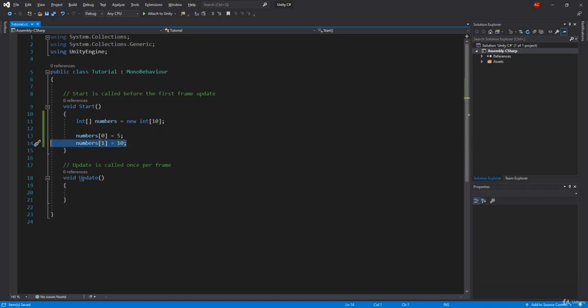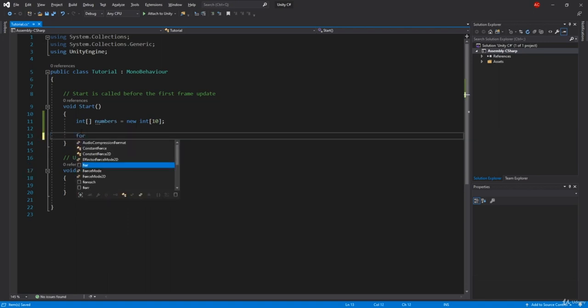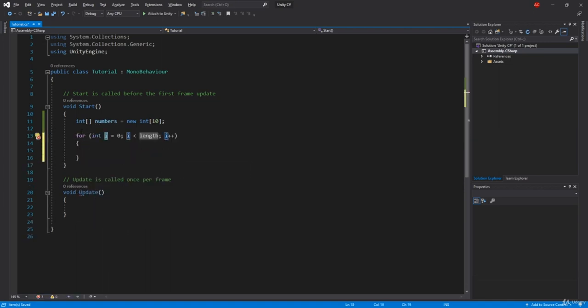So what we can do about it is use something we learned in our previous lesson, which is the for loop: for int i equals 0, and i is less than numbers.length. Of course, 10 will work as well, but numbers.length is better and more practical coding, because if I change the array size to 5, 15 or 100, then it's automatically changed over here. I don't need to change it manually.